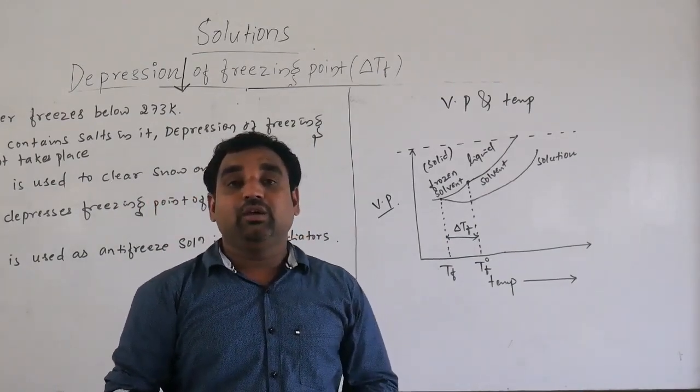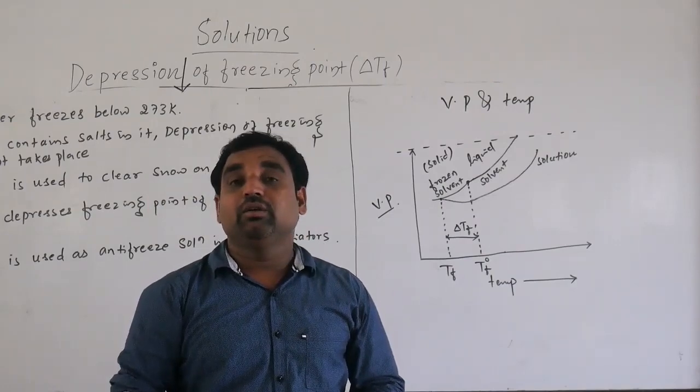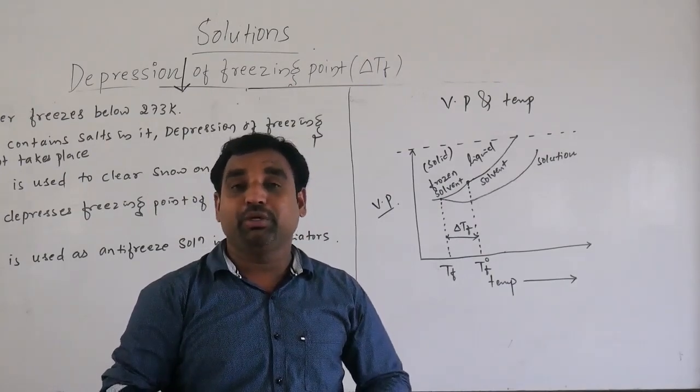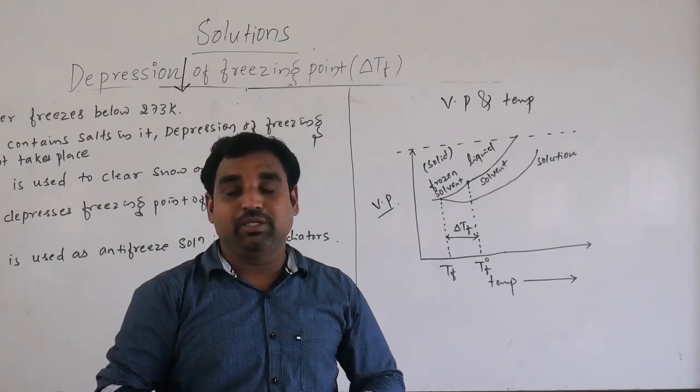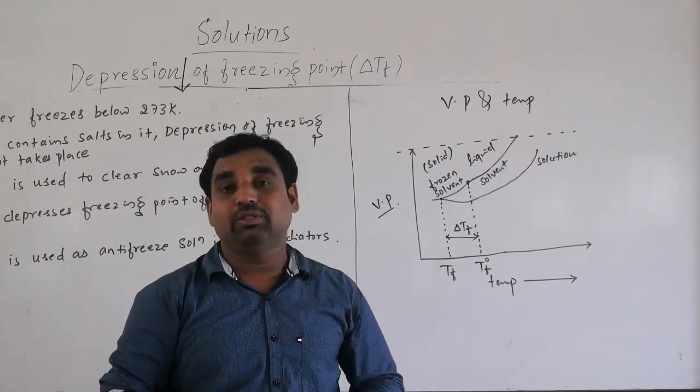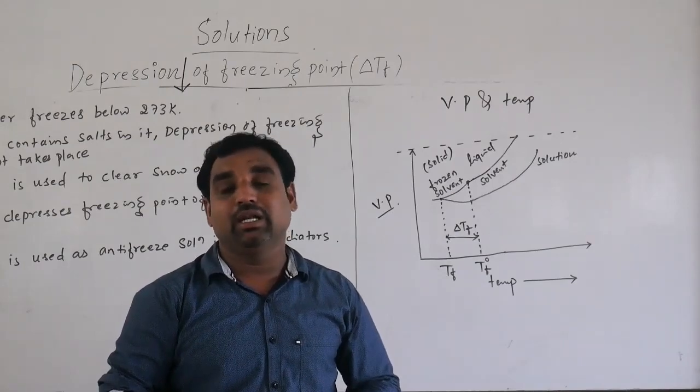This is the graph of depression of freezing point. These are the three colligative properties: relative lowering of vapor pressure, elevation of the boiling point, and depression of the freezing point. The remaining part of the solution we will discuss in the next class. Thank you.